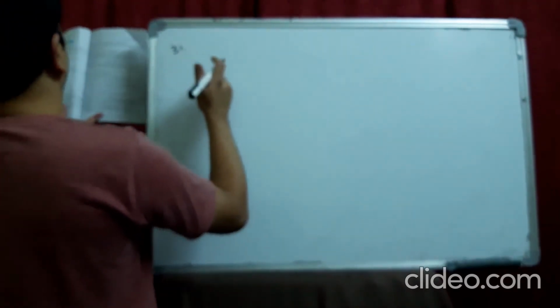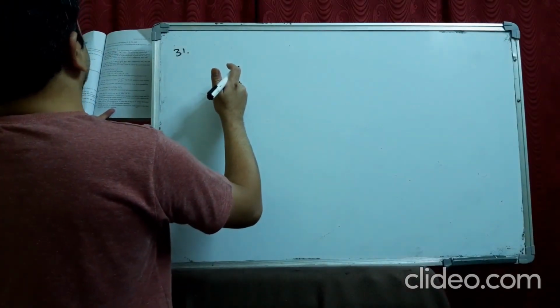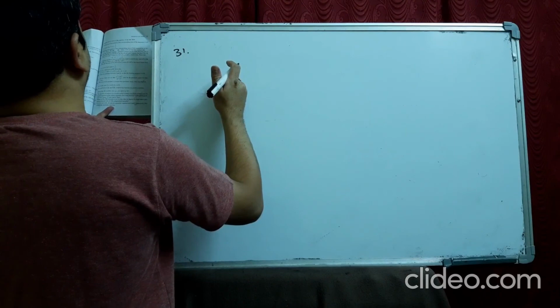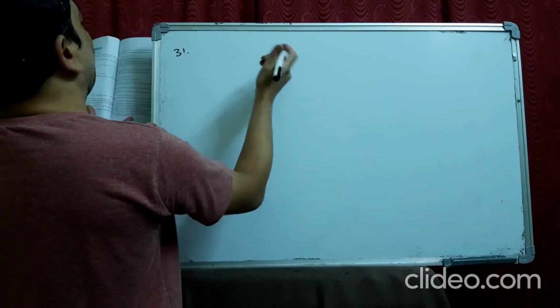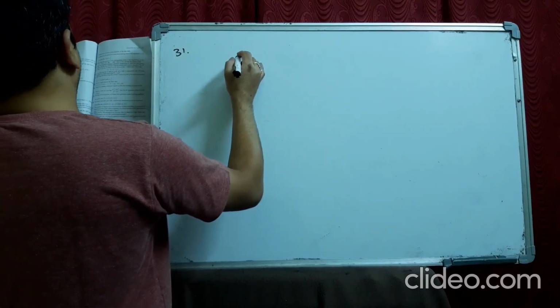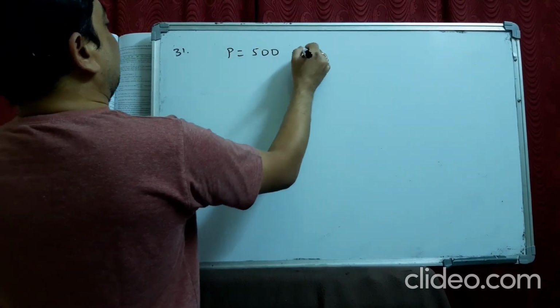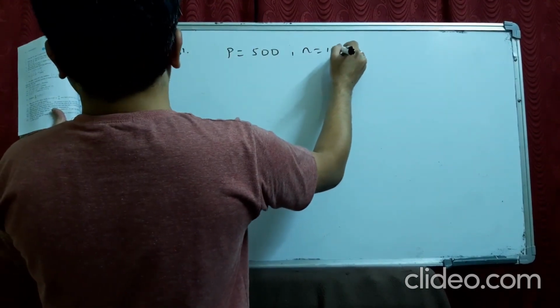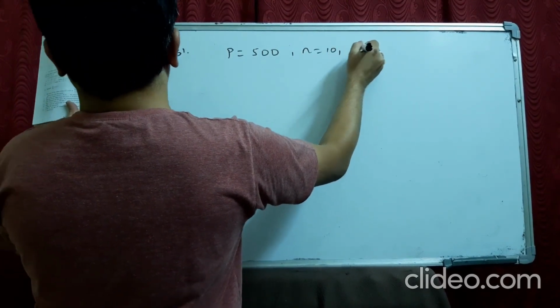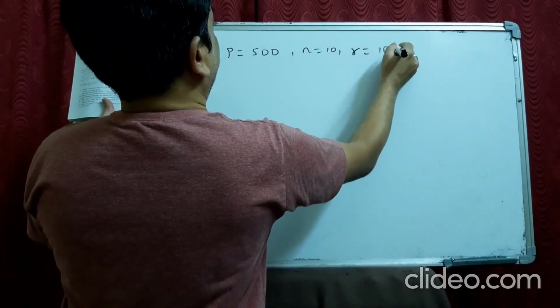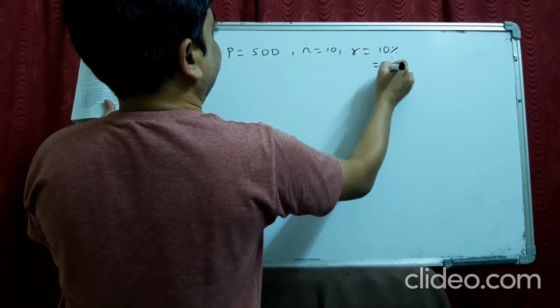See the 31st question. What will 500 amount become in 10 years after depositing in a bank which pays annual interest of 10% compound interest? So the principal is 500, n is 10 years, and the rate of interest R is equal to 10%, that is 10 by 100.